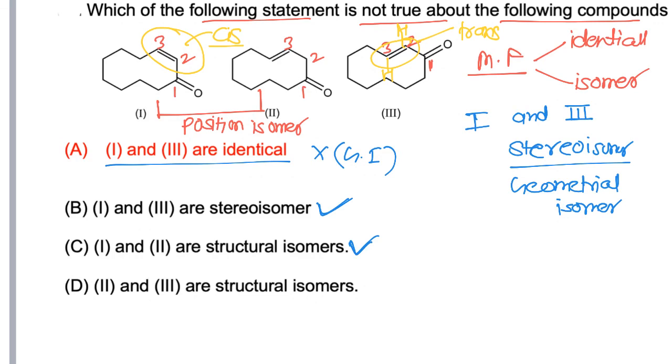Second and third are structural isomers. This is also correct because they are position isomers, with a difference in the position of the multiple bond. But we have to find which is not true, and option A is not true, and hence the correct answer is A.